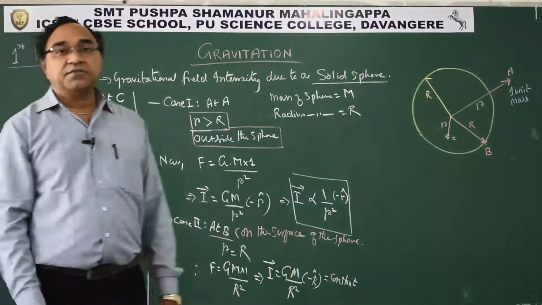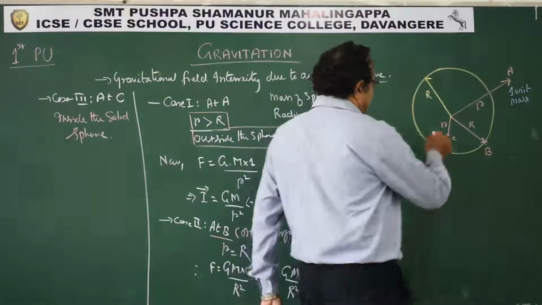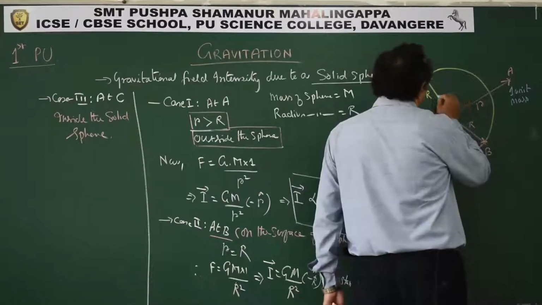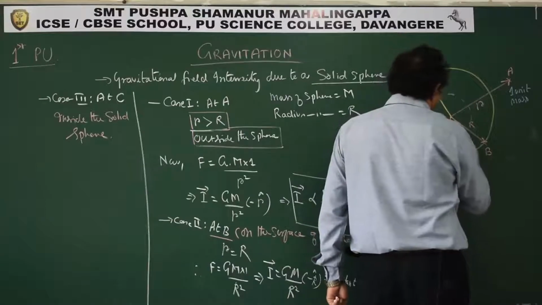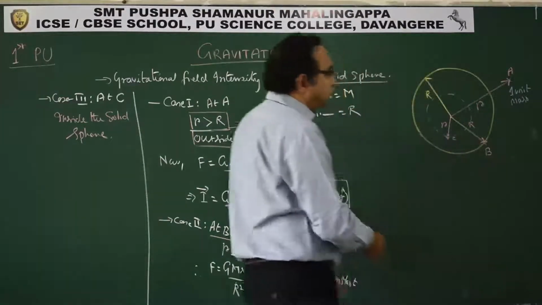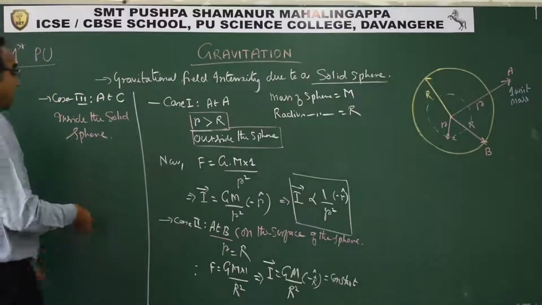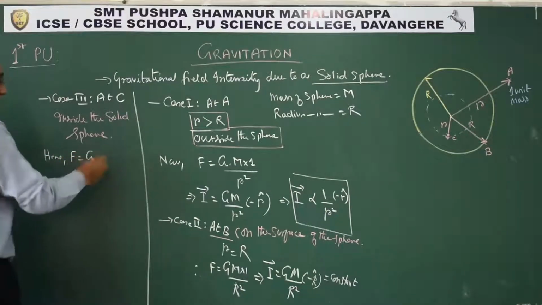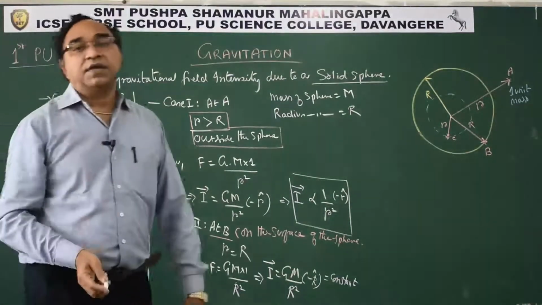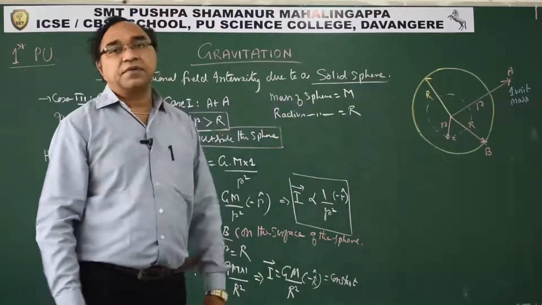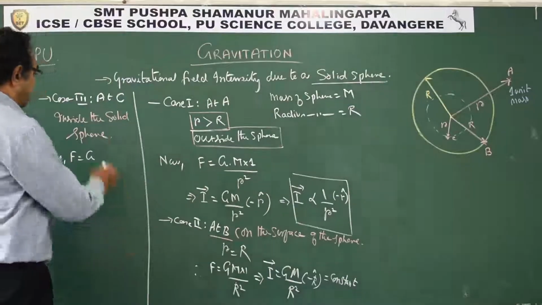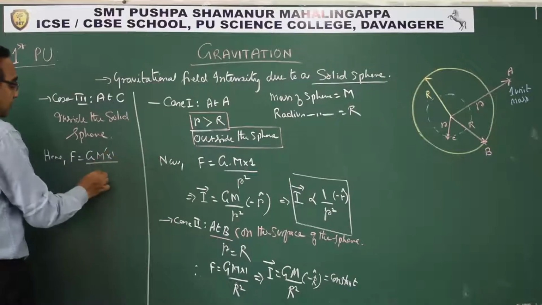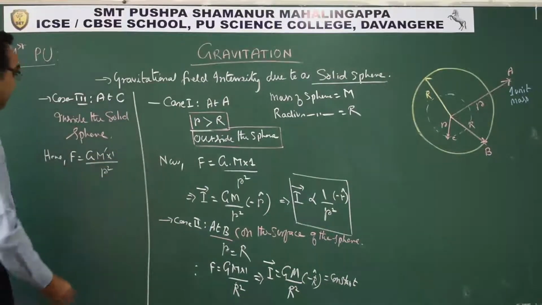If we take a point inside the solid sphere, please observe. This is the sphere which you have considered. F will be G, but the whole solid sphere will not be effective, because the sphere of radius r is less. Therefore we will write it as M dash into 1 by r square.